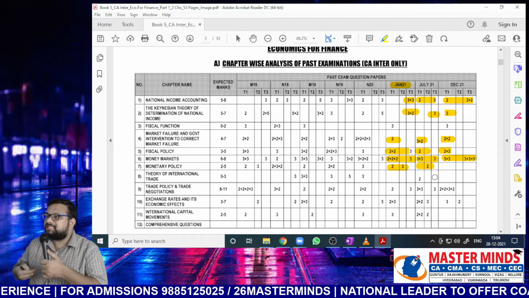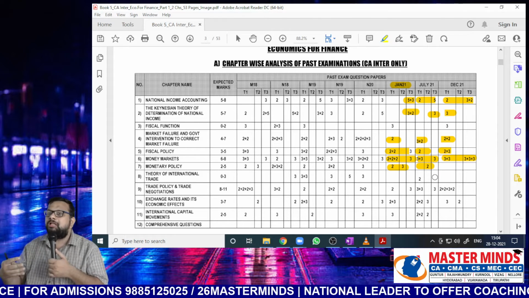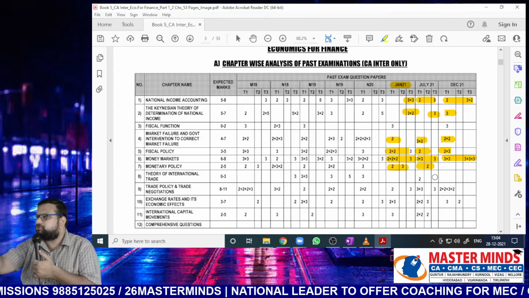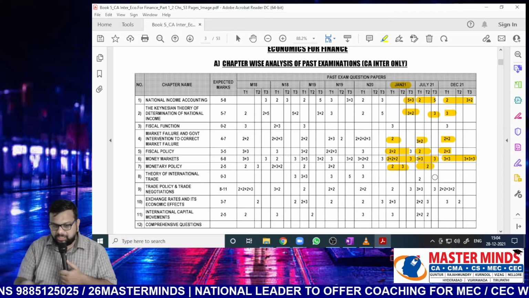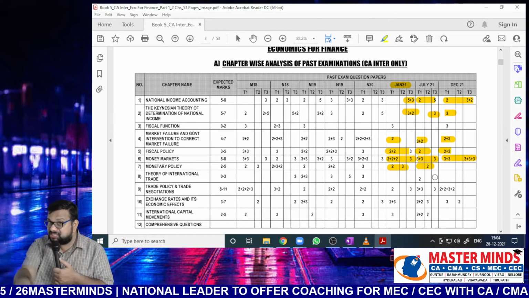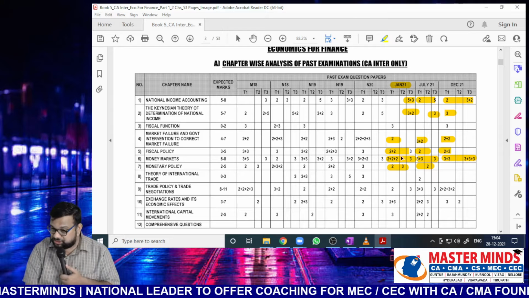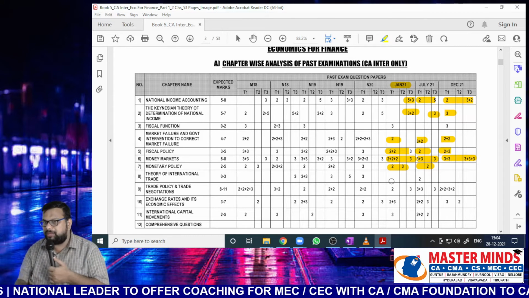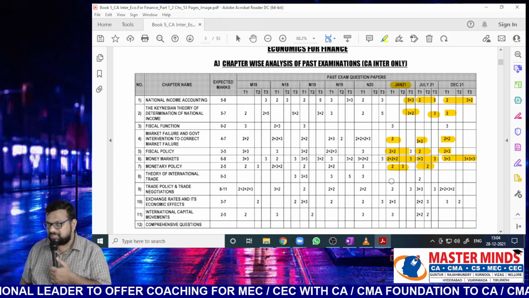Questions appear to be lengthy because all these are procedural questions. We will take a fictitious example and try to explain the theory. Here when it comes to weightage, it is also the least important chapter. If you see after fiscal function, this is the least important chapter. So in Jan, we have no questions. In July, 2 marks is given. And December 2021, no weightage or no questions from this chapter.